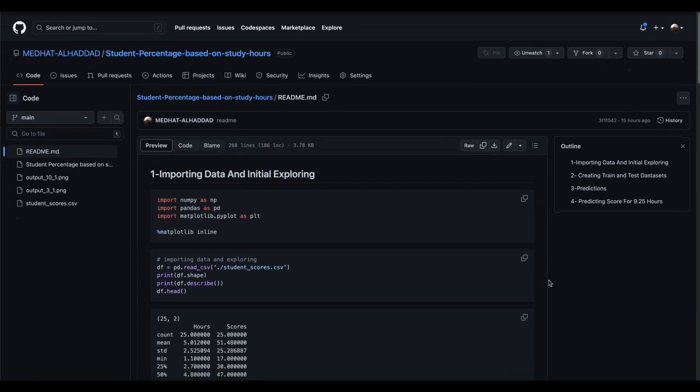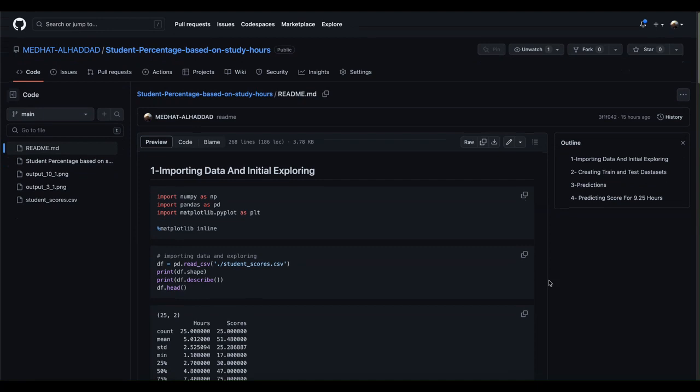First, we jump to GitHub, where we have a Jupyter notebook in it. This notebook will be split into four parts. First part is importing the data and making a quick exploration on the data. Second part will be splitting train and test datasets from our data.